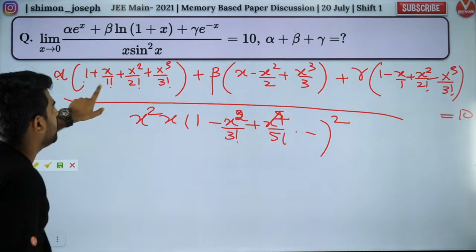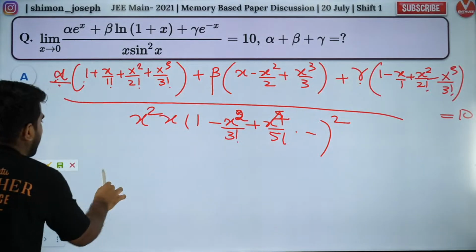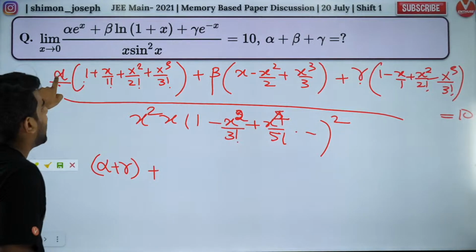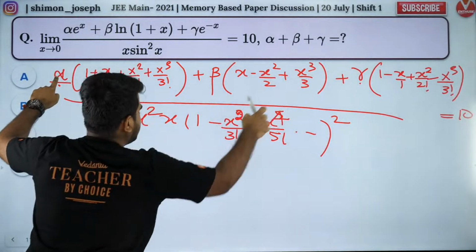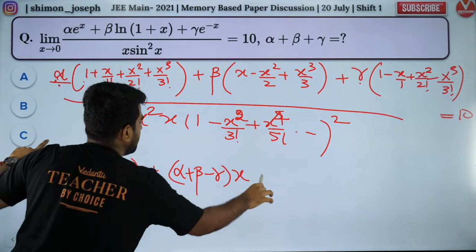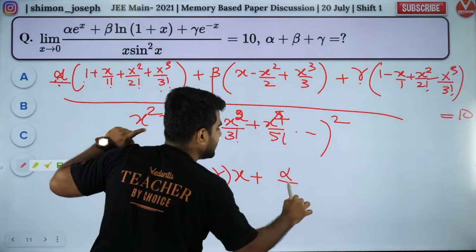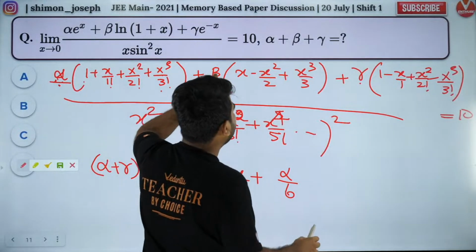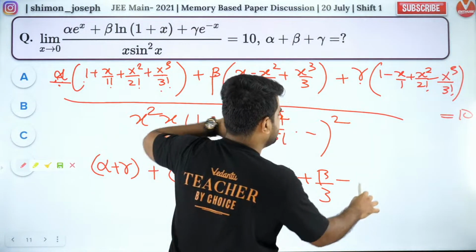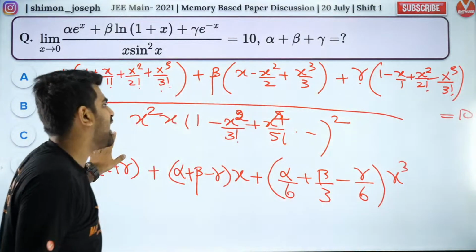Now let's collect the terms. Let's collect the constant term. What is the constant term? Constant term is alpha and gamma. So I'll get constant as alpha plus gamma. Now get x terms. Alpha plus beta minus gamma times x, plus you have alpha x cube by 3 factorial, so alpha by 6 x cube. Then you'll have beta by 3 and minus gamma by 6 into x cube. That's it. I don't care about the other terms.